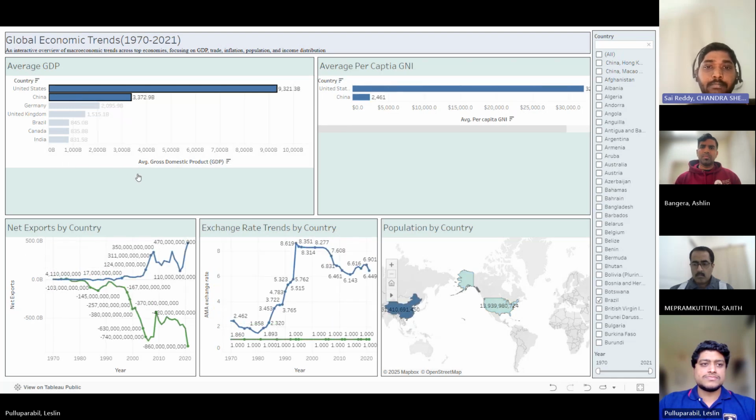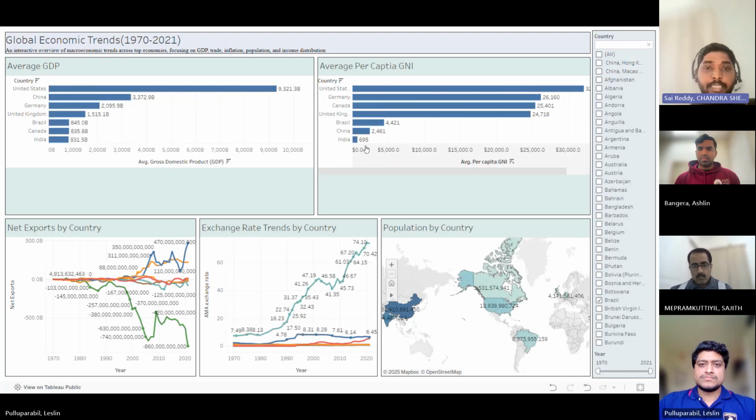But large GDP doesn't mean higher income for everyone. If you look at the average per capita GNI chart, the US leads again with over $65,000 per person, while China and India lag far behind. Germany, Canada, and UK show relatively strong income per individual despite having smaller economies. This difference spills the tea. A country can look rich, but if the cash doesn't spread, most folks stay broke. Let's move to net exports and exchange rate.